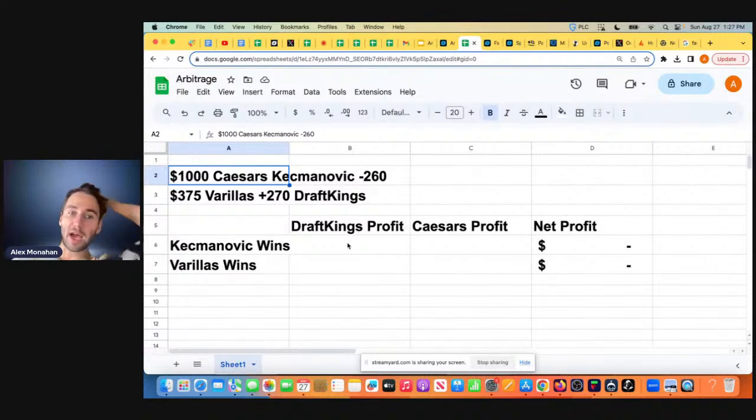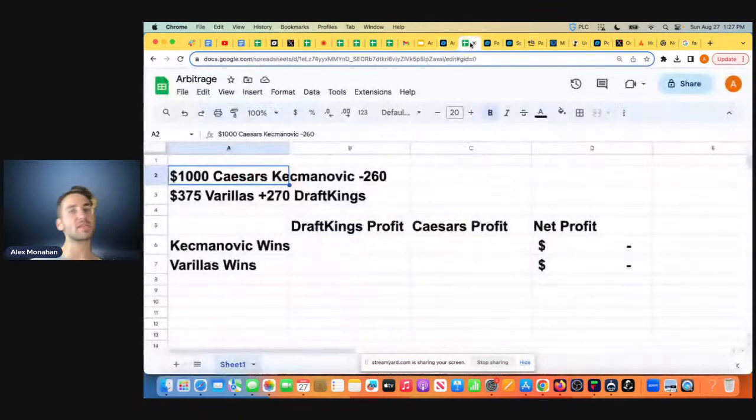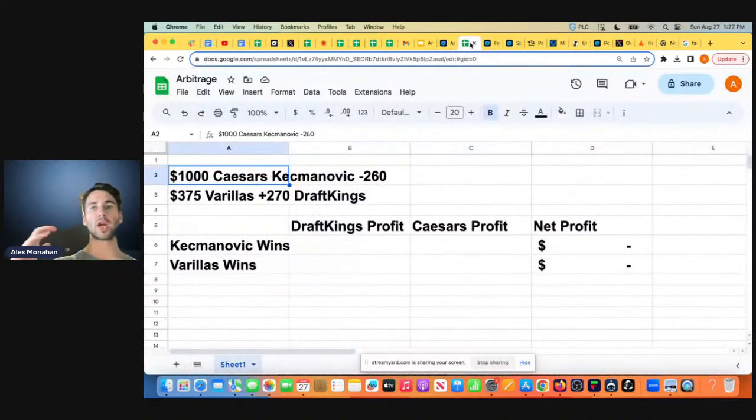So if this first guy wins, the favored guy, Kecmanovic, and again, these arbitrage bets can occur in any market, NFL, whatever. They can also occur on any sports book, FanDuel, DraftKings. The more books you have, the more successful of an arbitrage bettor you're going to be. This one's between DraftKings and Caesars. Sometimes there's really good arbitrage bets between DraftKings and FanDuel, whatever.